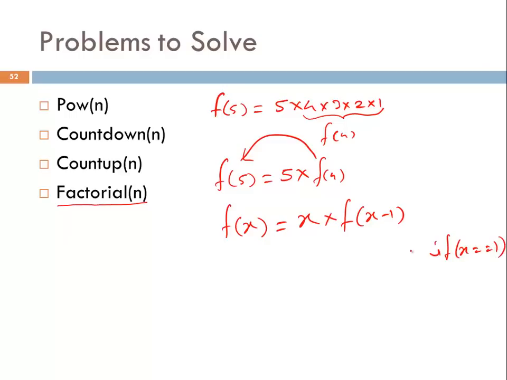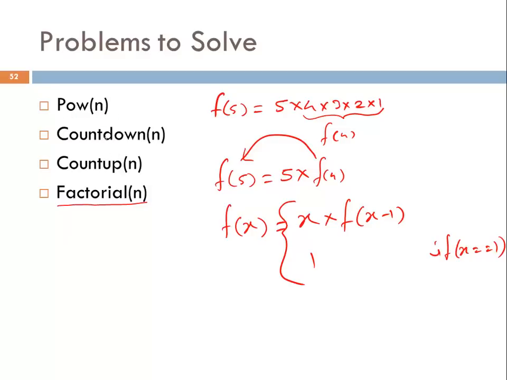If I write 0, what will happen? It will multiply with 0 and the result will be 0. So 1 will be the base case. In case of 1, the output should be 1 only. So this is the mathematical formula, and for you now it's very easy to implement it in a computer program.